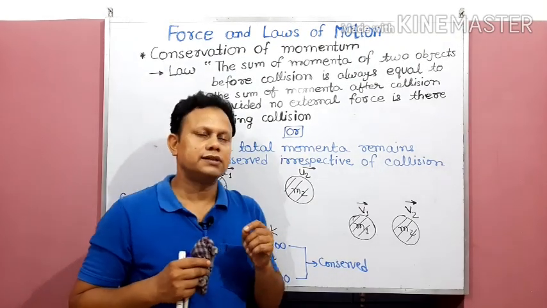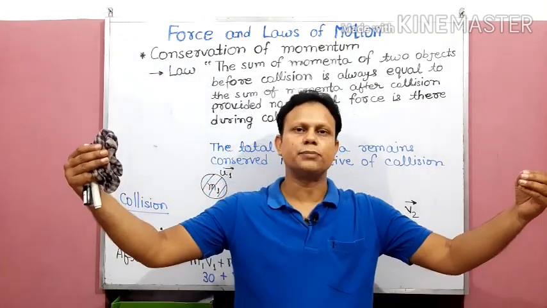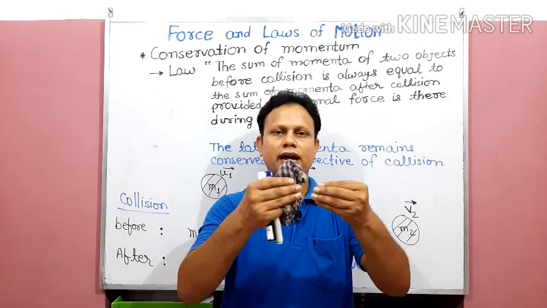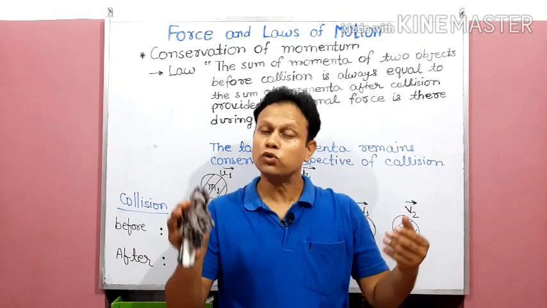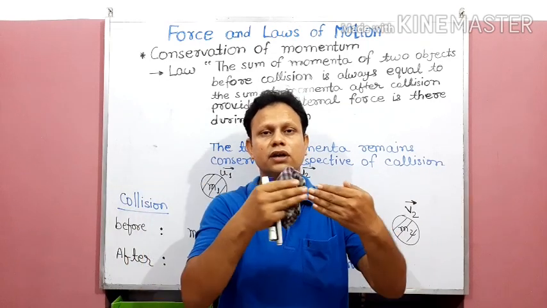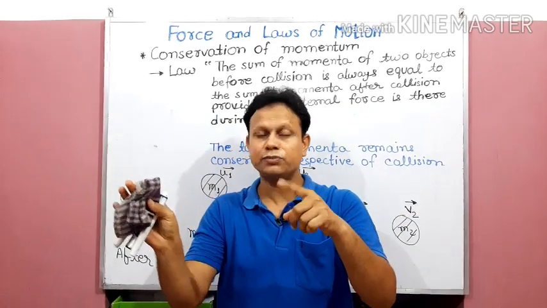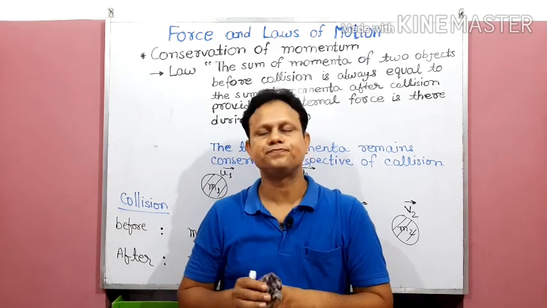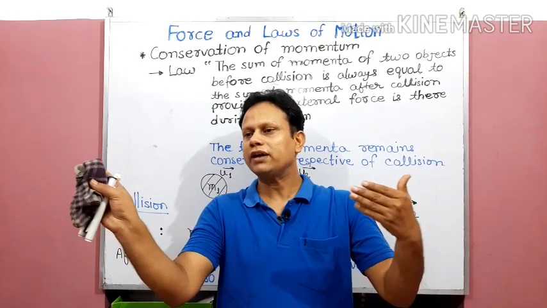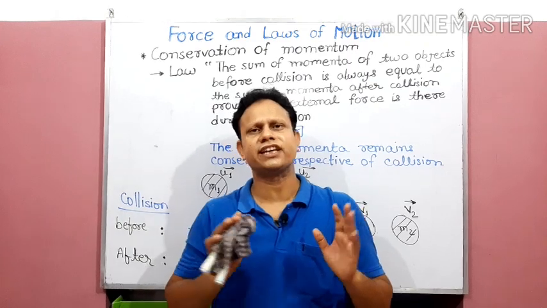It says that suppose 2 objects are coming and they collide. The collision can be not only head on, it can be back to back also, on a linear path, because right now we are dealing with linear momentum. In any way the collision is taking place.